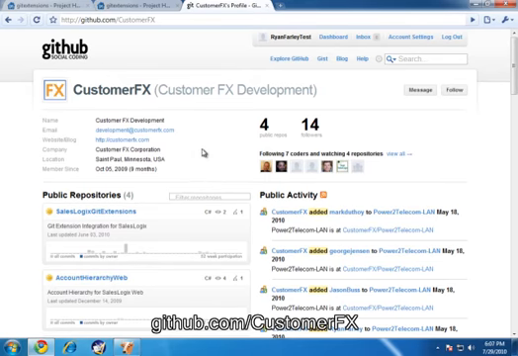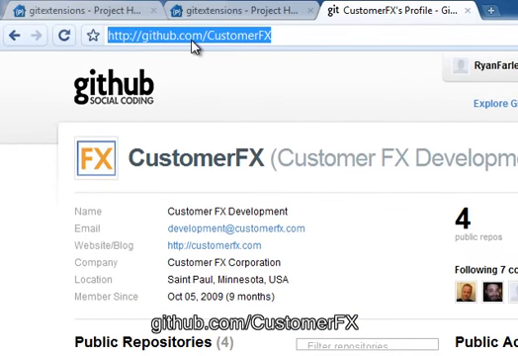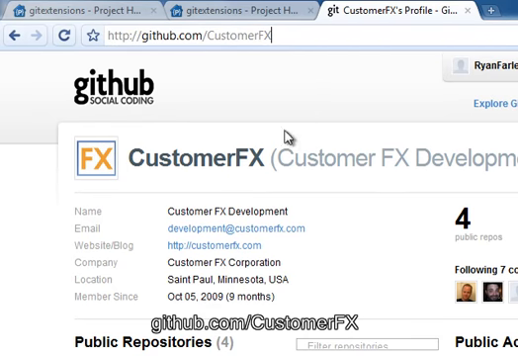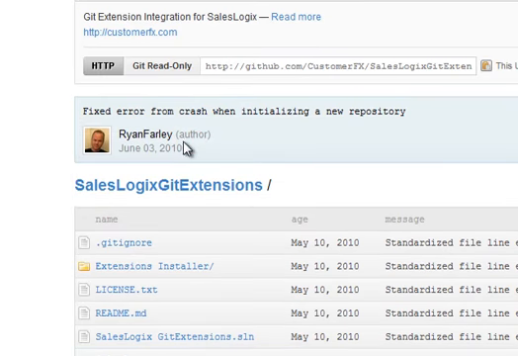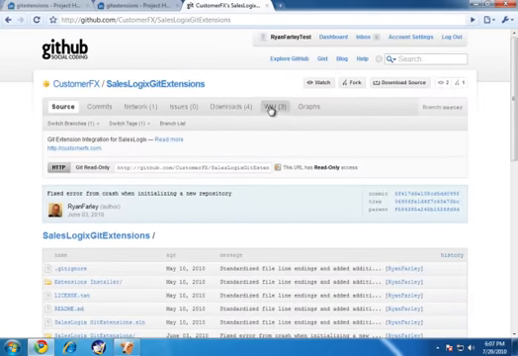Now, to get it installed, if you go to github.com/customereffects, you'll go to the Customer Effects development home on GitHub, where we host some of our open source items, and SalesLogix Git Extensions is listed there. If you click on that, it'll take you to the Git Extensions page, and there's a wiki that's part of that repository.